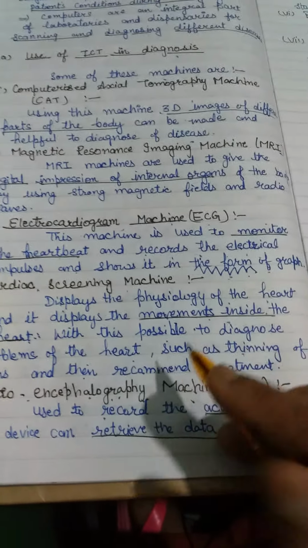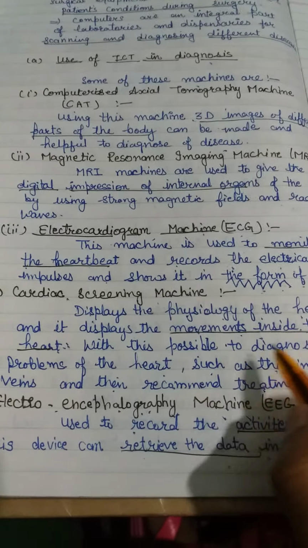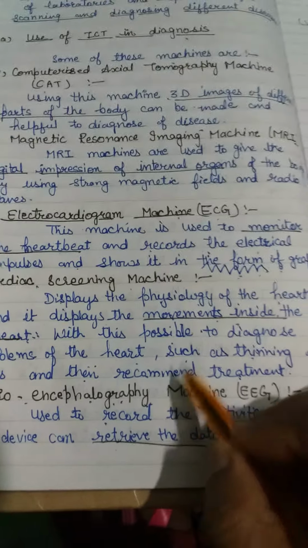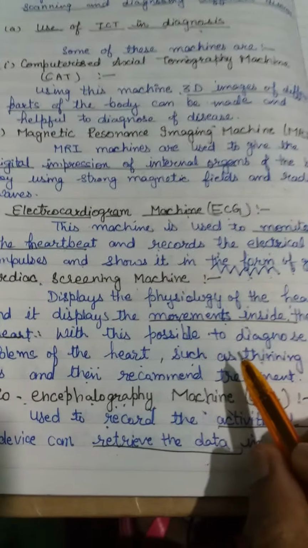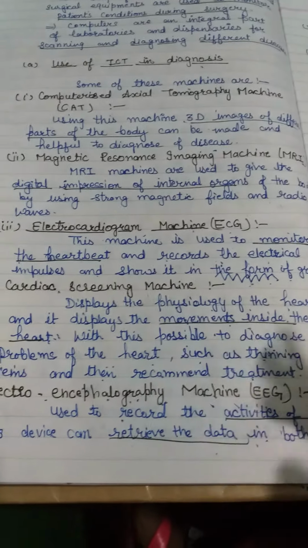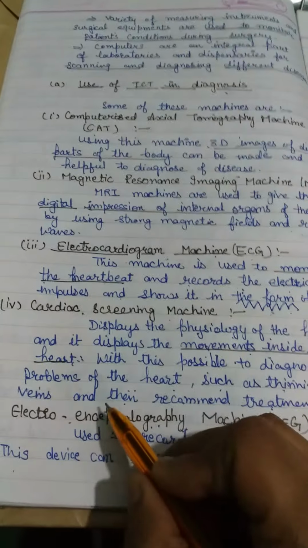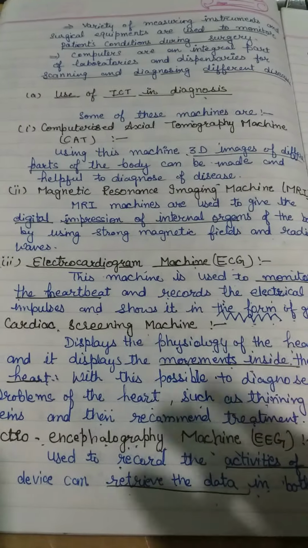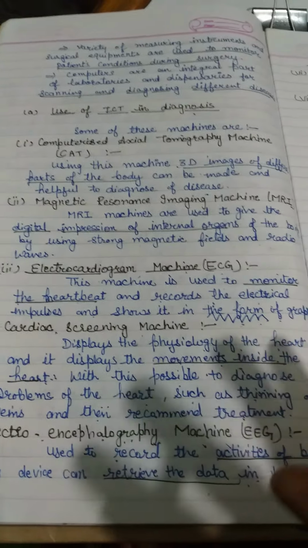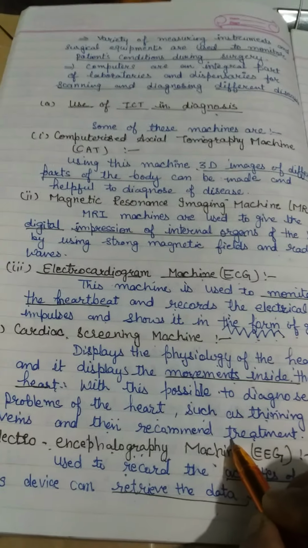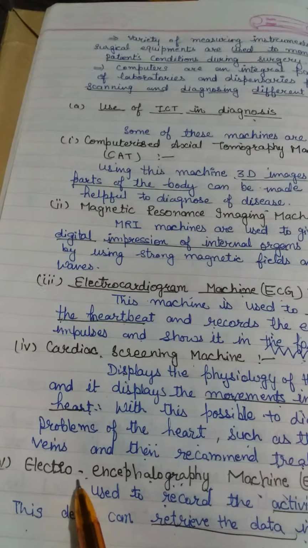It makes it possible to diagnose heart problems. It helps the doctor easily diagnose how the heartbeat is working, the thinning of the veins and the recommended treatment. According to how the heartbeat and thinning veins are working and pumping, the doctors give the treatment.